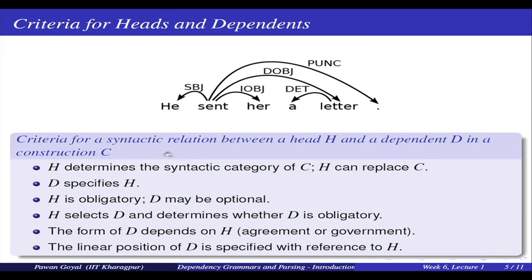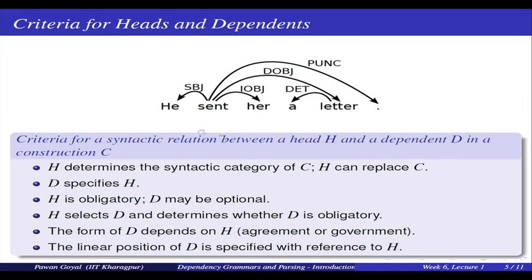So, what are the criteria for defining a relation between head and dependent in a construction? First, the head determines the syntactic category of the whole construction. Like in the construction "a letter", the whole syntactic category is governed simply by the word letter.